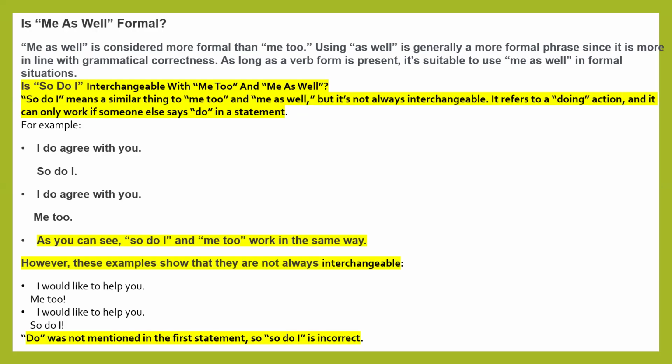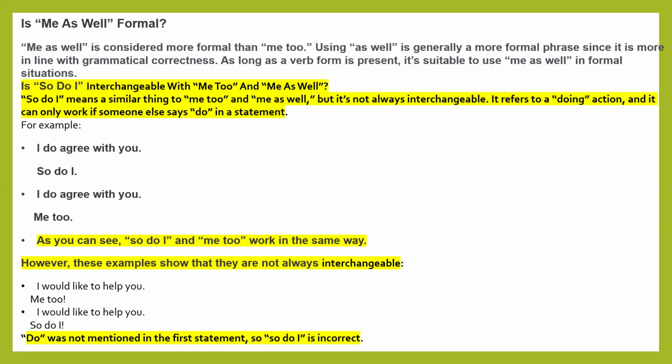It refers to a doing action. "Do" means doing action. And it can only work if someone else says "do" in a sentence. If someone else is using "do" in a statement, then you can reply, "so do I." So in place of "so do I," we cannot always use "me too" and "me as well."